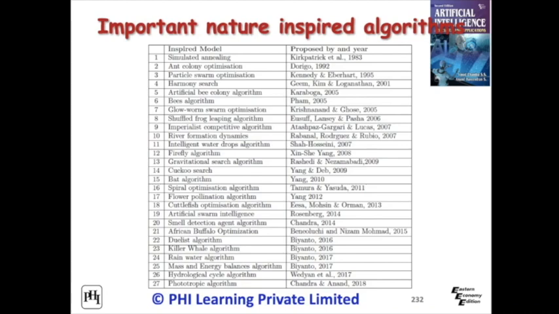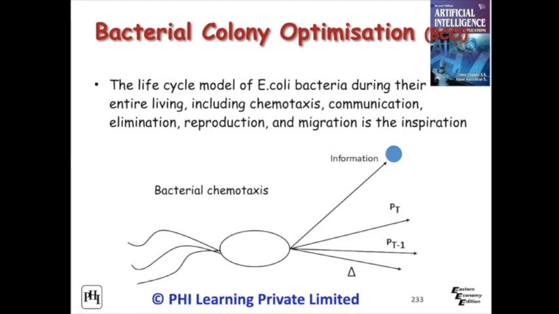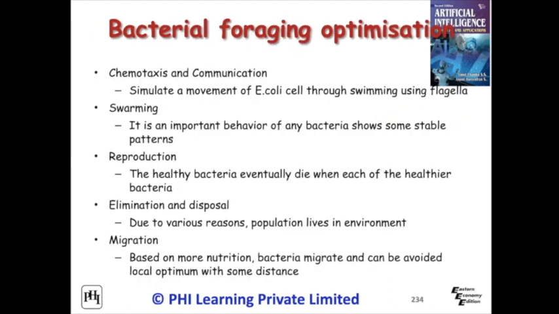The life cycle model of E. coli bacteria during their entire living, including chemotaxis, communication, elimination, reproduction, and migration, is the inspiration behind development of the bacterial colony optimization or BCO algorithm. The key idea of the algorithm is mimicking chemotactic movement of virtual bacteria in the problem search space. The bacteria foraging is based on the assumption that bacteria obtain nutrients in a way that maximizes their energy intake E per unit time T.